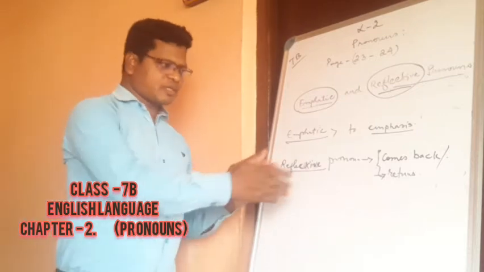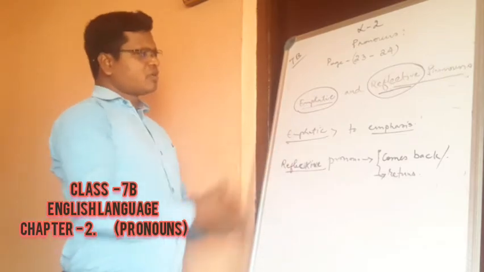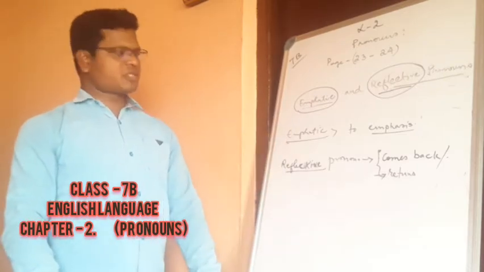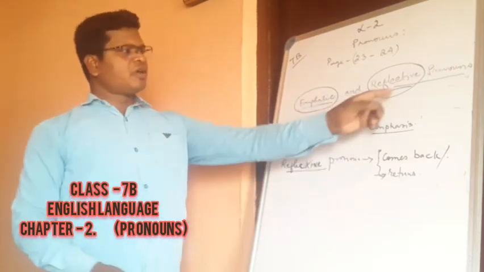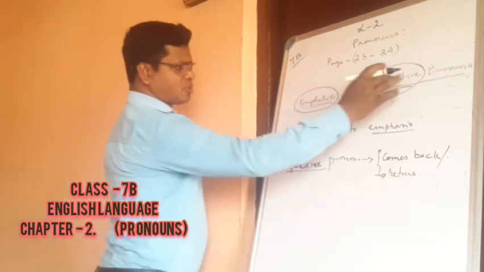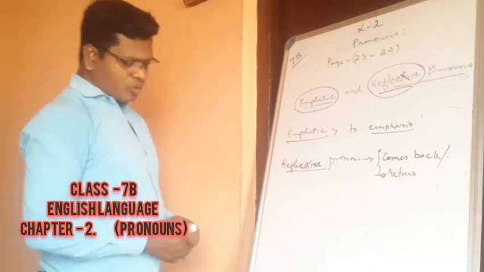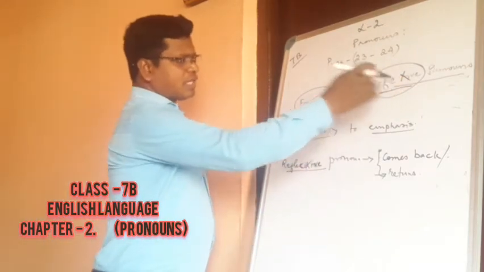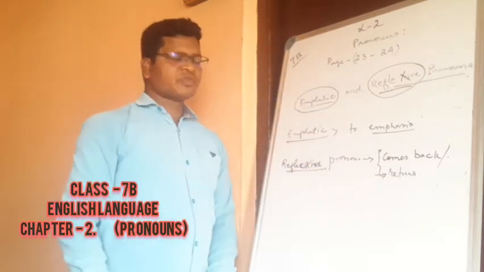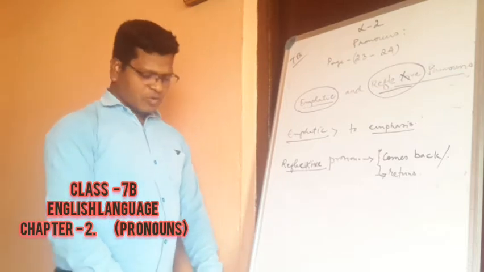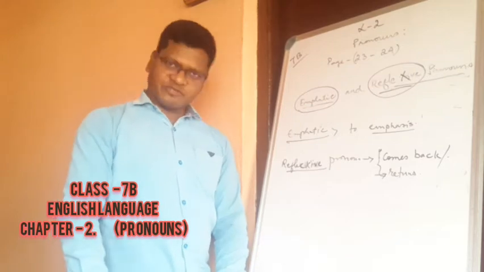Before we come into these exercises or start reading from the book, we should better know the meaning of each of the words that I have written here. You can see emphatic is circled, and reflexive. These 2 words are circled or underlined. We just have to know the meaning of emphatic. What is the meaning of emphatic then? Emphatic means to emphasize, right?